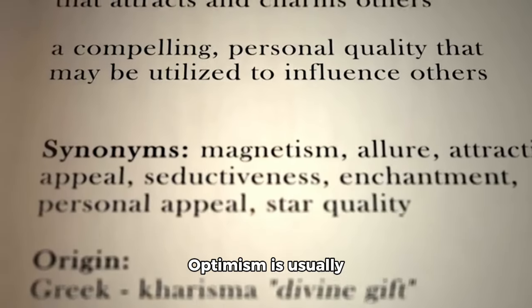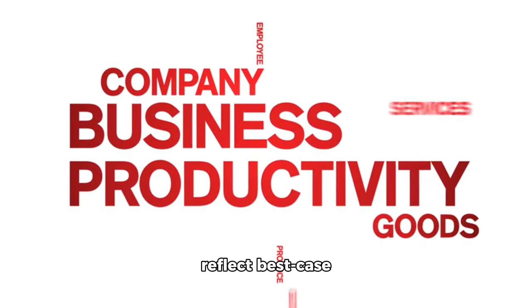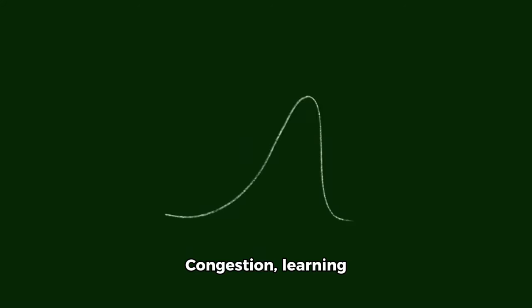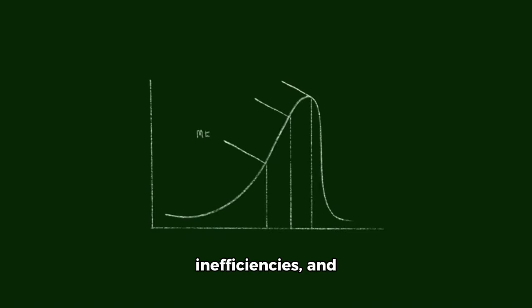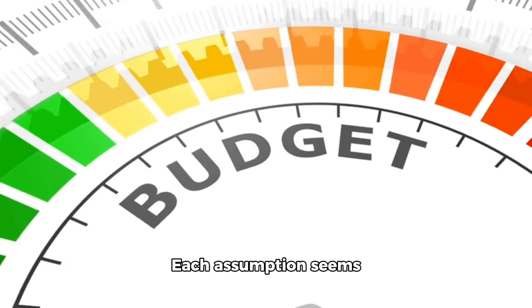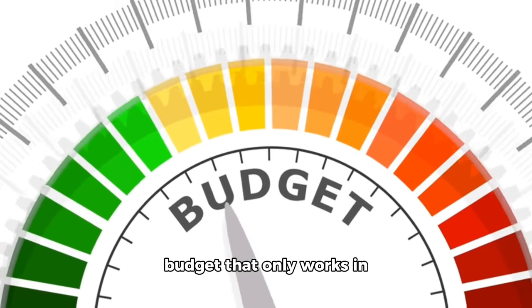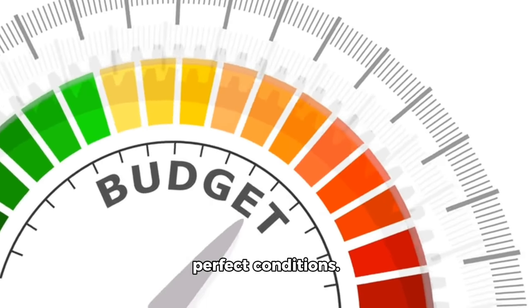Optimism is usually baked into the numbers. Productivity rates reflect best-case scenarios, not real site conditions. Congestion, learning curves, mobilization inefficiencies, and fatigue are underestimated. Each assumption seems reasonable on its own, but together they create a budget that only works in perfect conditions.